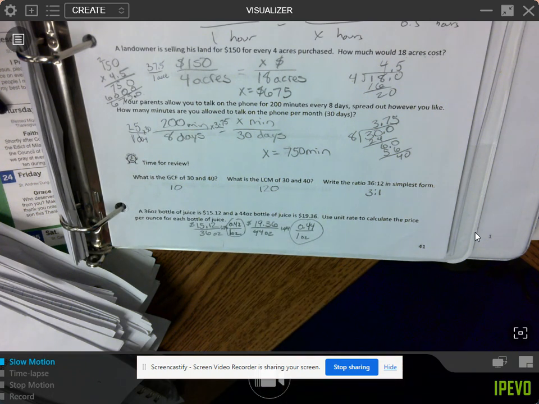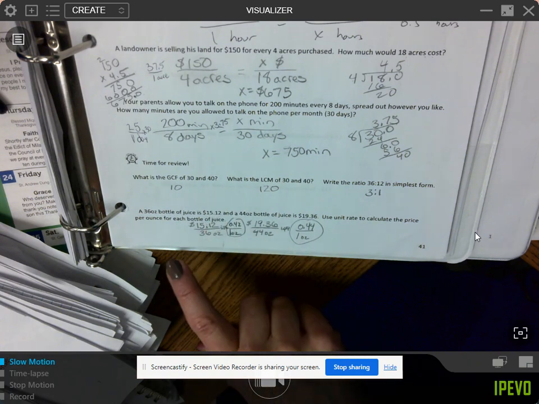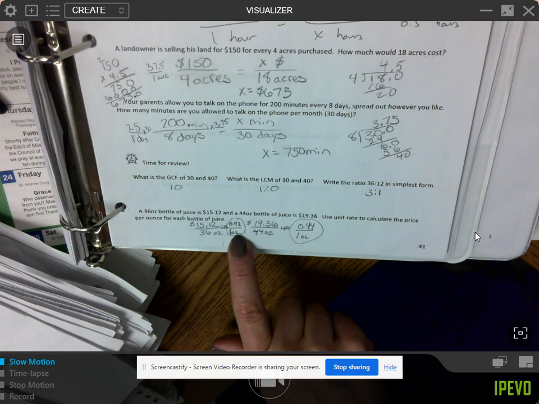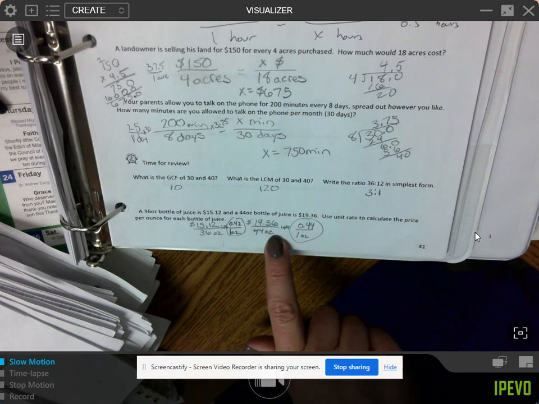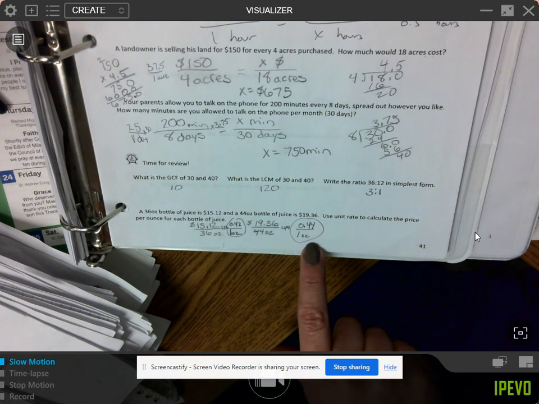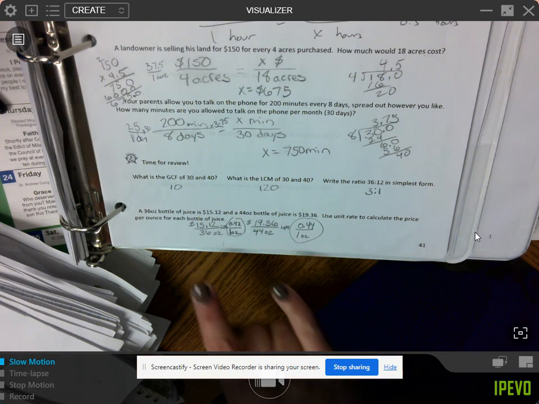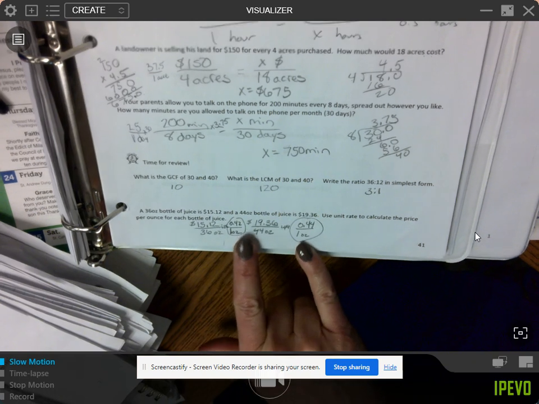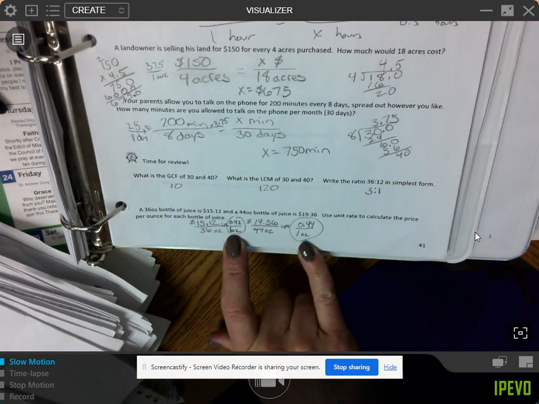If we divide that $15.12, it's 42 cents for an ounce. When we divide down our 44 ounces down to the 1 ounce, it's 44 cents an ounce. That's all we had to do was just calculate those unit rates. So 42 cents an ounce and 44 cents an ounce.